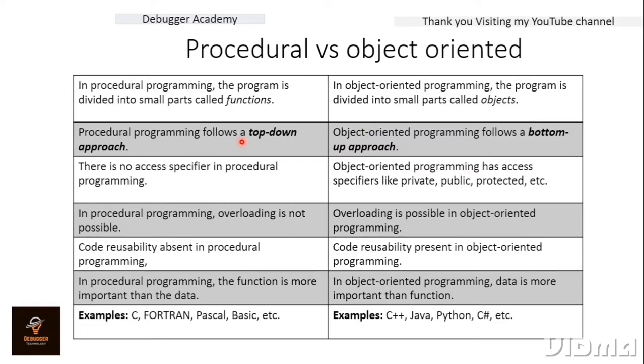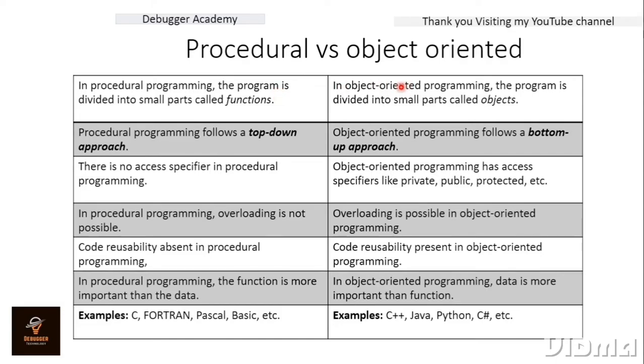So let us understand the differences between procedural programming languages and today's object-oriented programming language, that is Java. In procedural programming languages, we usually solve a program by dividing it into small parts, and those small parts we call functions. We take some small functions and together consider them as one program.